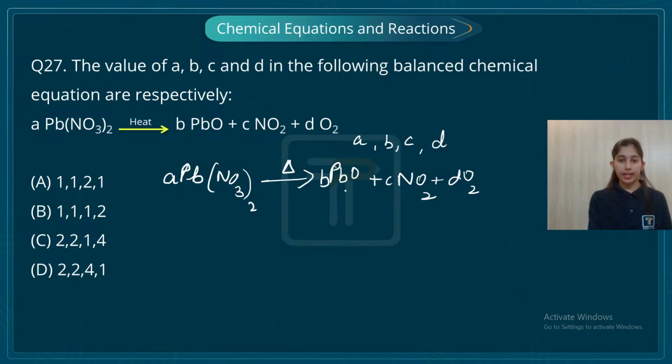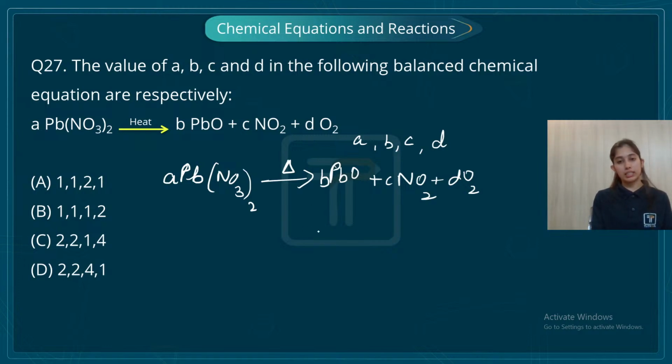One molecule of lead, one molecule of lead. Fine. 3 times 2, 6 molecules of oxygen. In the product I have 1, 2 and 2, so 5 molecules of oxygen. This is not balanced. One molecule of nitrogen, one molecule of nitrogen. So what is needed to get balance, students? Oxygen is needed to get balance.